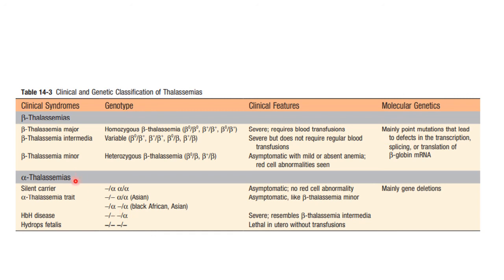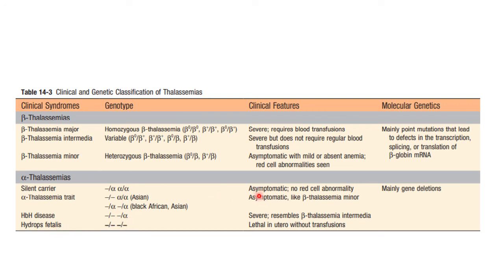Alpha thalassemia has 4 classes depending upon the number of deletions. In silent carrier, a single gene is deleted. In alpha thalassemia trait, 2 genes are deleted. They could be present on the same chromosome or on different chromosomes. HbH disease has 3 gene deletion, and hydrops has 4 gene deletion.